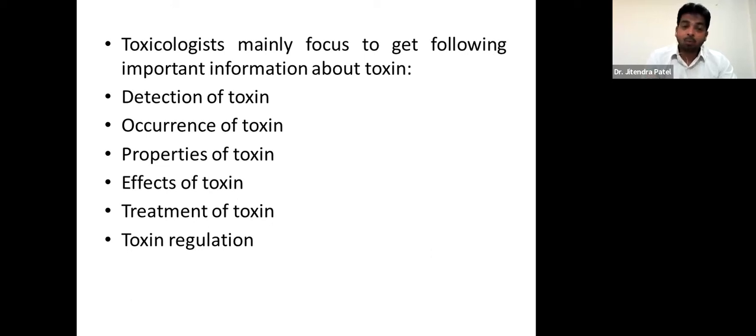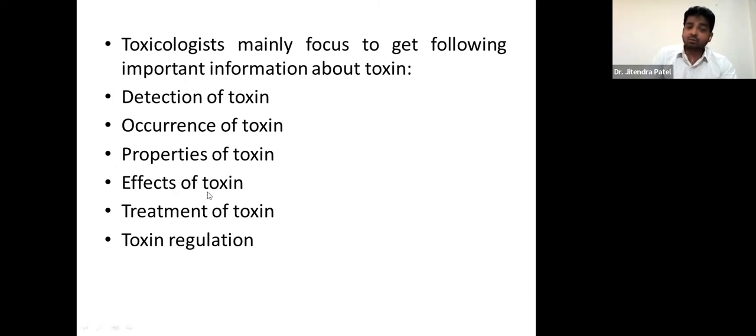Then further we need to know its properties: what kind of pH, temperature, what kind of behavior, what is the rate of absorption, how it is going to distribute, what is the half-life of that toxin, where it is going to be excreted from the body, how long it is going to stay in your plasma, and all those things.